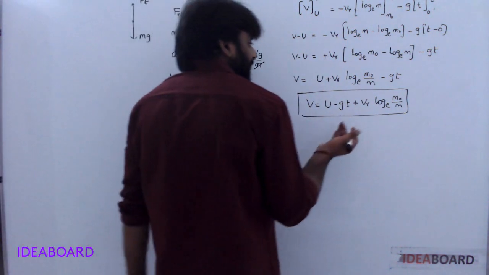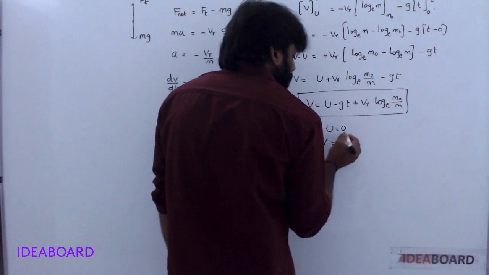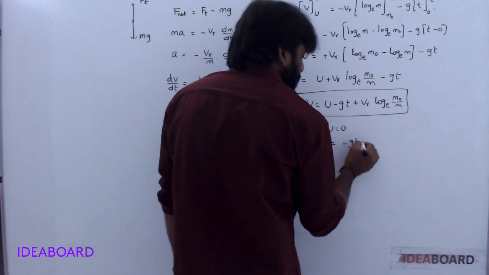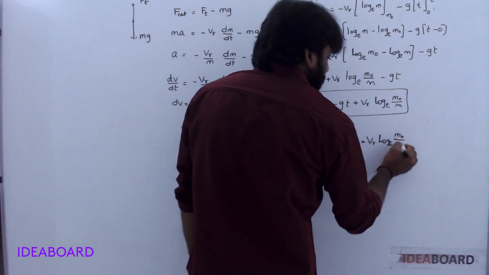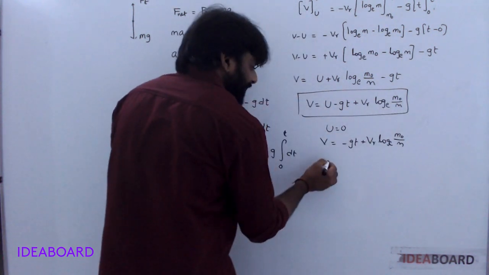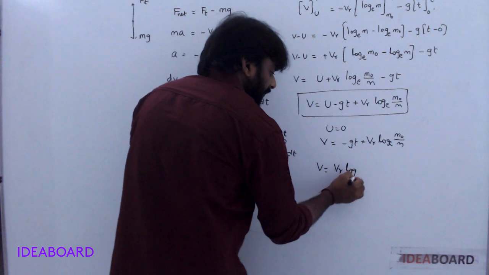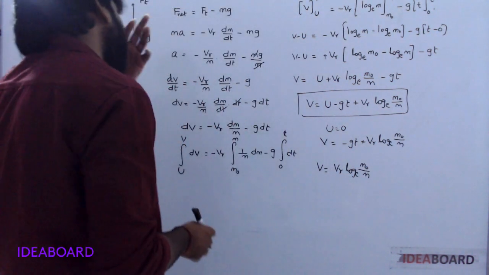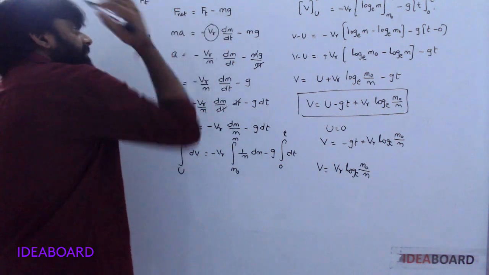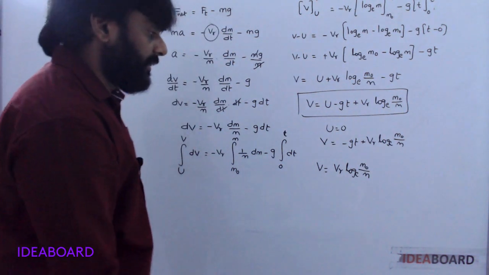Understood? If in case the initial velocity is 0, then V is equal to minus gt plus vr log base e m naught by m. If in case acceleration due to gravity is neglected, V is simply equal to vr log base e m naught by m. So in the entire journey, the constant one is the exhaust gas velocity with respect to the rocket. Understood?